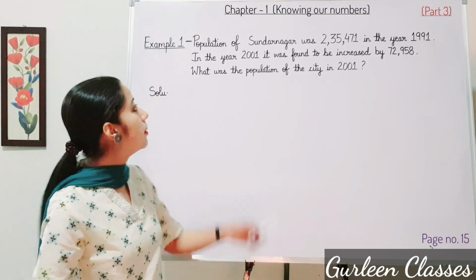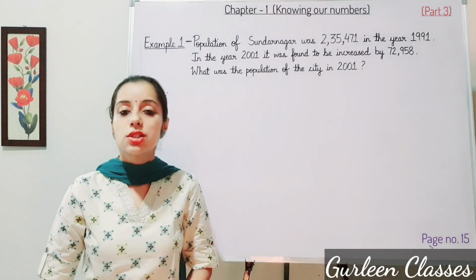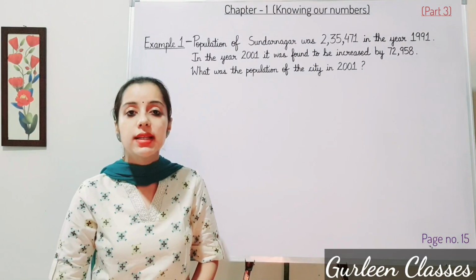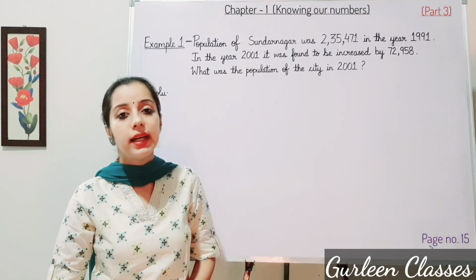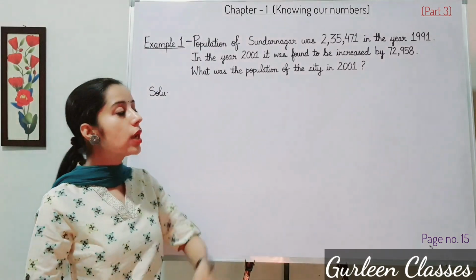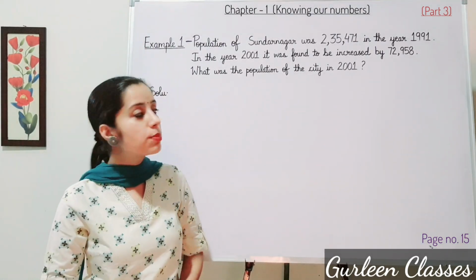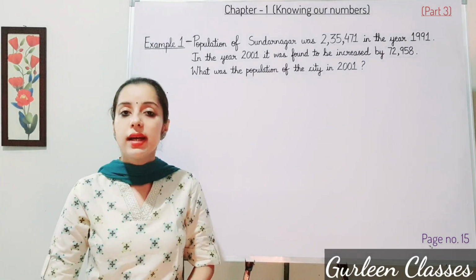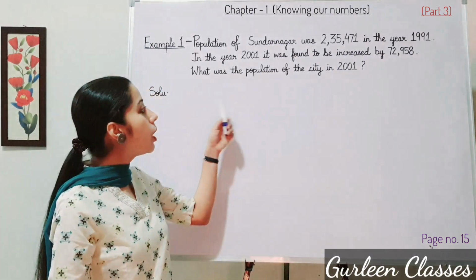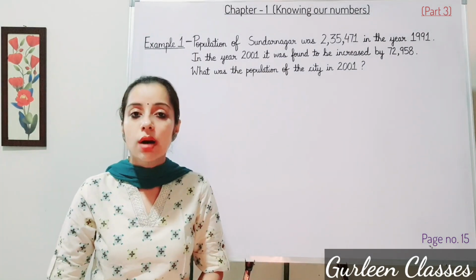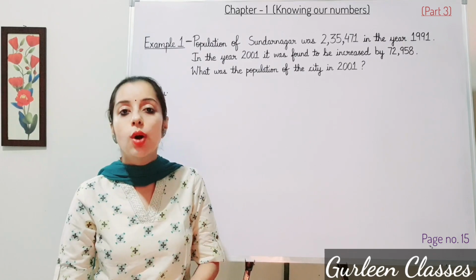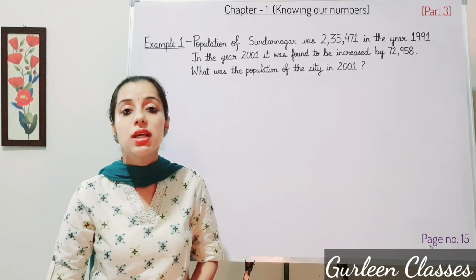Example number 1. Population of Sundarnagar was 2,35,471 in the year 1991. In the year 2001, it was found to be increased by 72,958. What was the population of the city in 2001? You have to find out the population of the city in 2001.